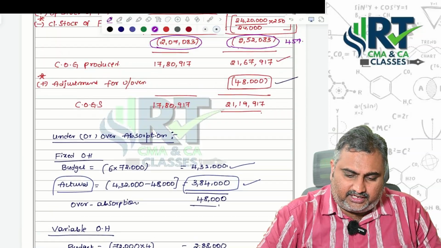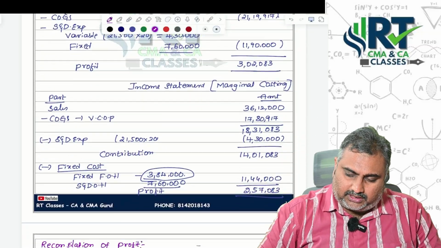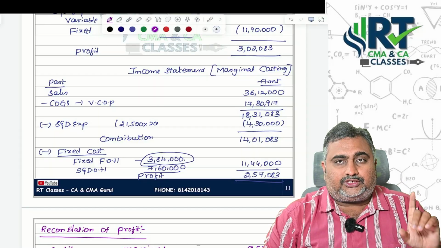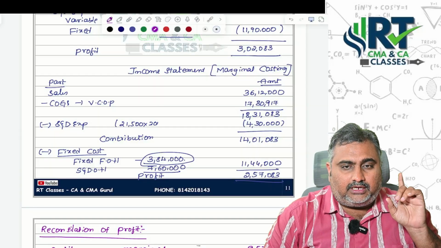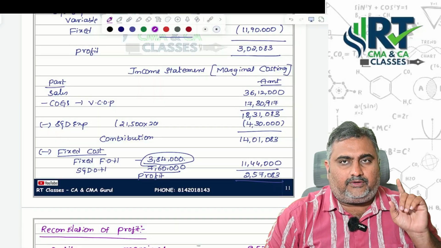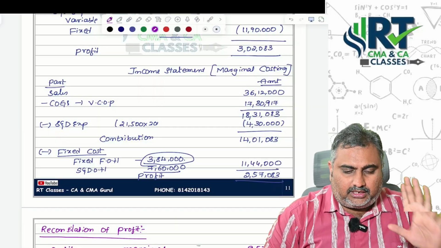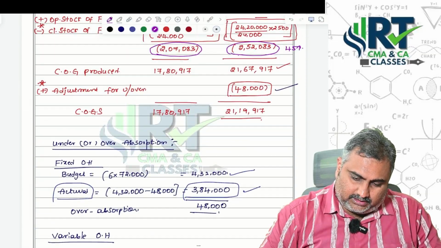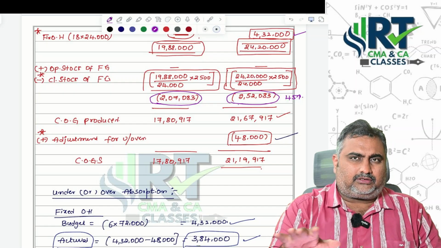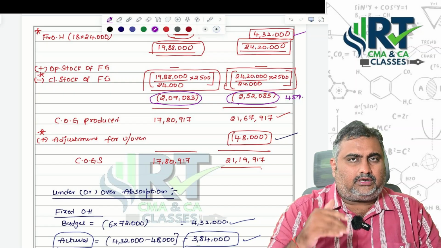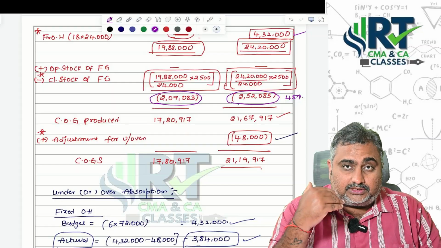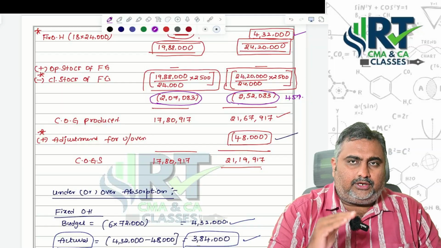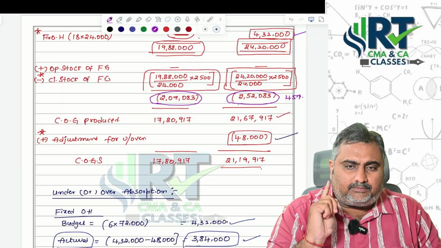What about 3,84,000? That should be covered under, see, sir, here marginal costing. Already I told you actuals should be taken under marginal costing point of view. Budget should be taken under absorption, because absorption should be based on recoveries. That's why. Then you got the opening stock, no adjustment, closing stock based on cost of production per unit, because already we know that closing stock always should be valued based on cost of production per unit.